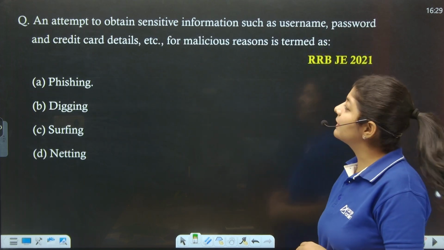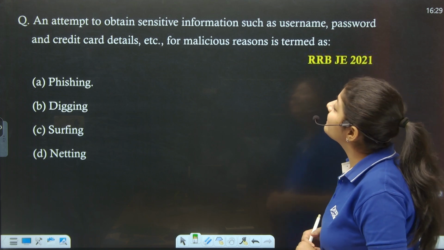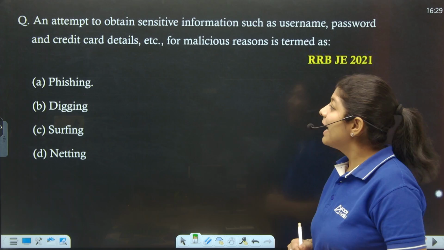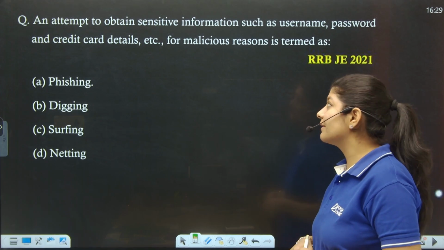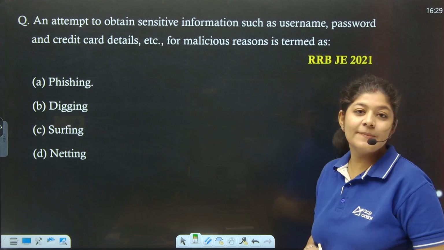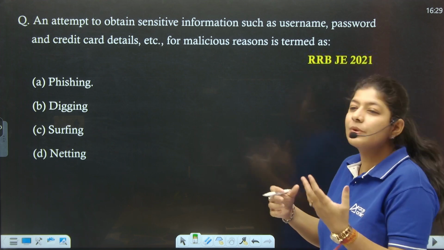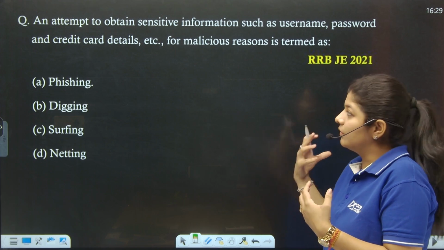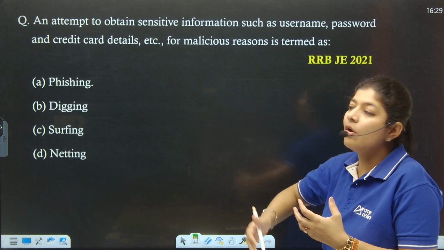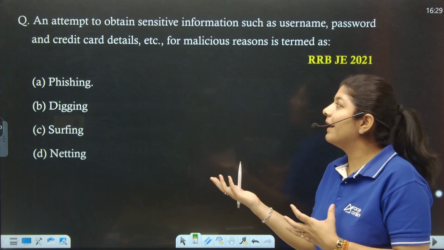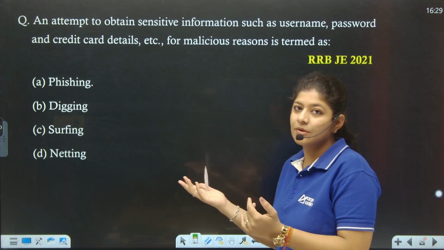The next question says, an attempt to obtain sensitive information such as username, password, and credit card details, etc., for malicious reason is termed as, basically this is nothing but phishing, through which you are trying to make illegal or malicious attempts to acquire the details of some other person or the system.